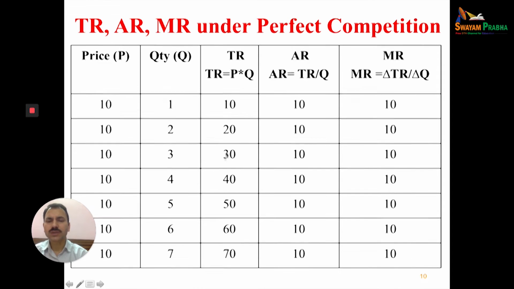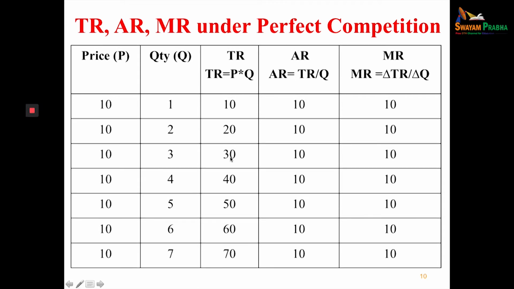Total revenue 30, quantity 3, so 30 divided by 3, again 10. Quantity 4 and total revenue 40, then 40 divided by 4 is 10. There is a 10, 10, 10, 10. Average revenue is 10, even if the total revenue is 70 and the quantity sold by the firm is 7, so 70 divided by 7 is 10.